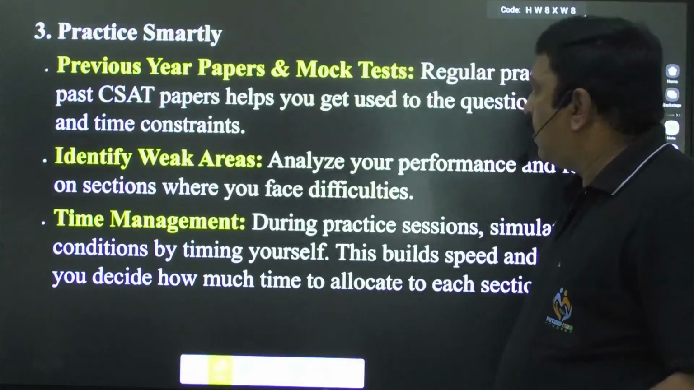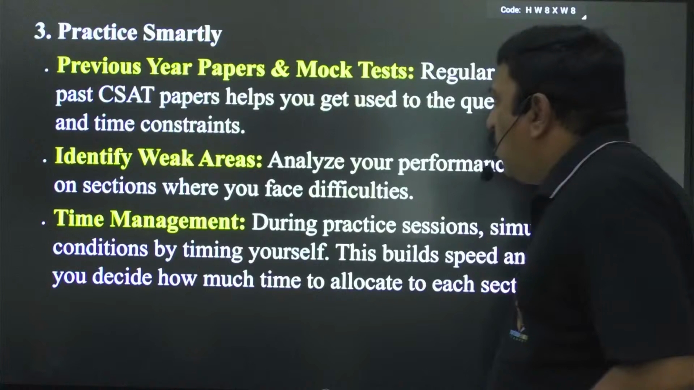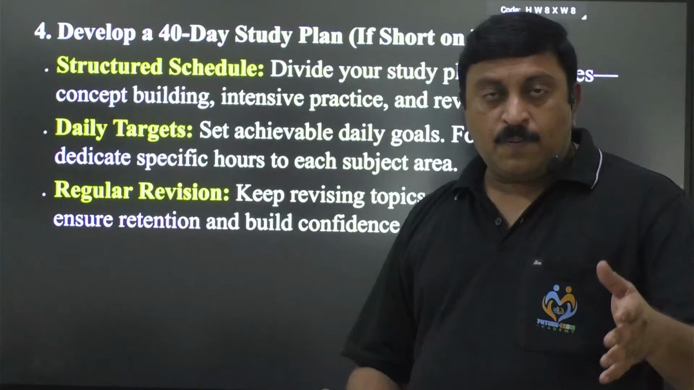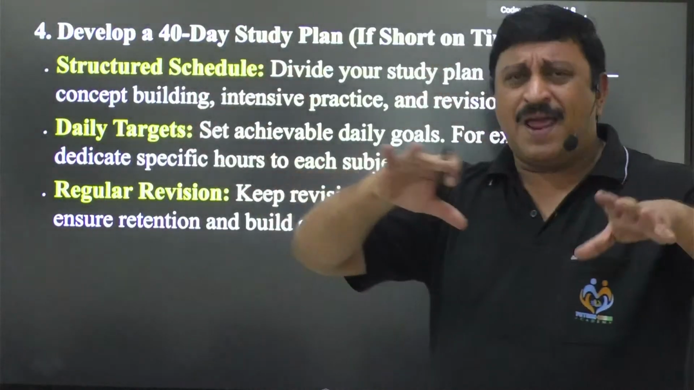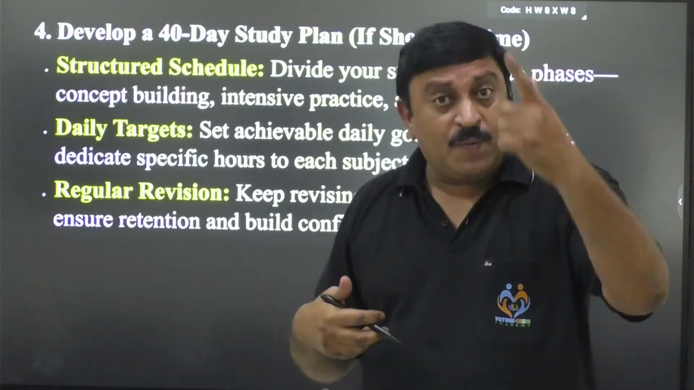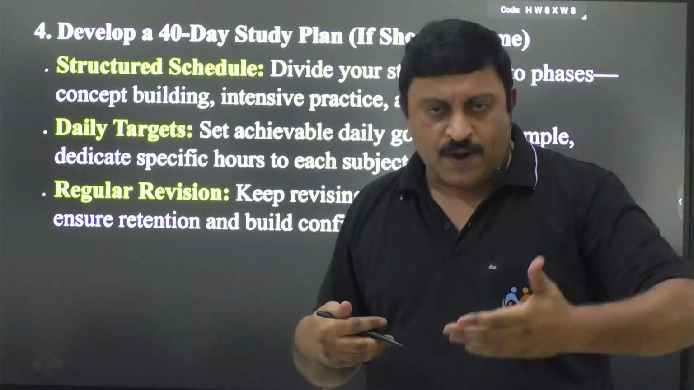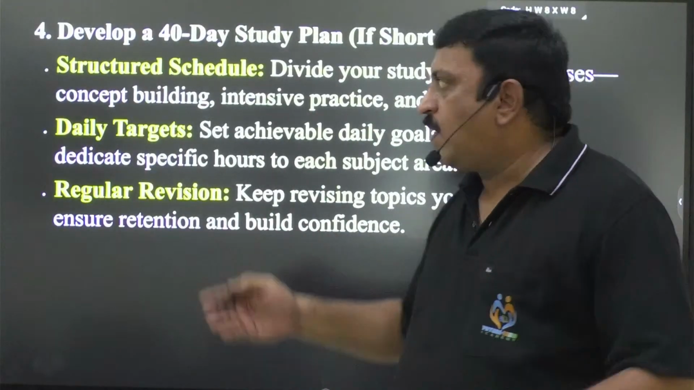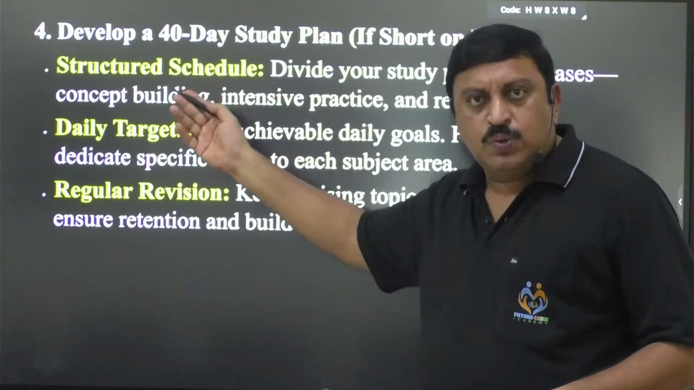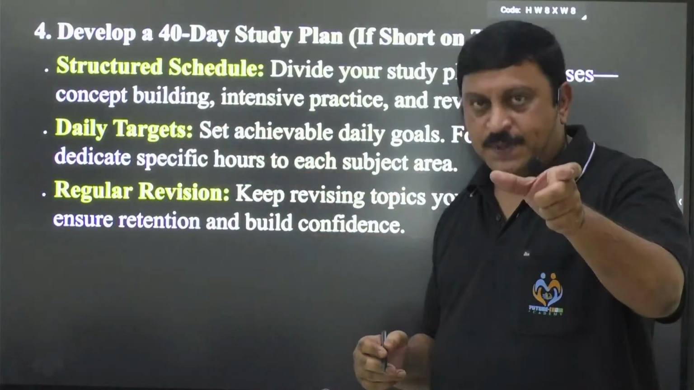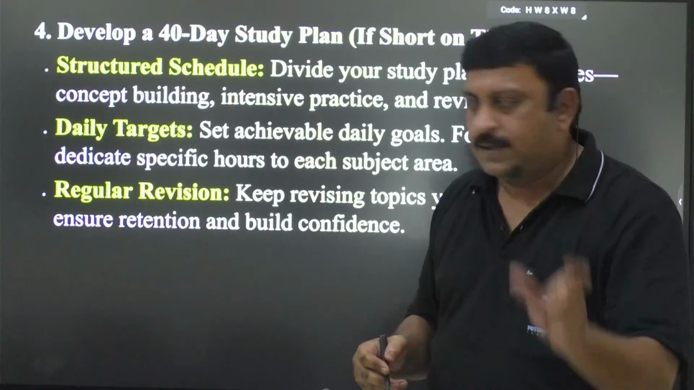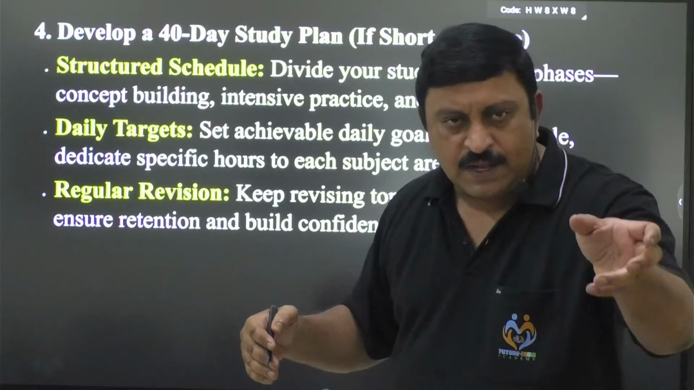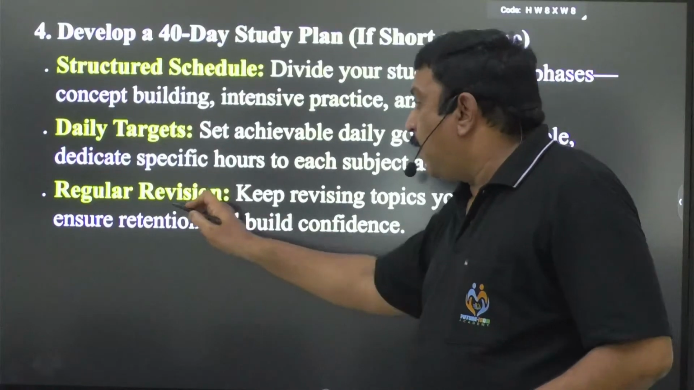And always our strategies will be like this only, right? Don't take much pains, and time management we definitely use. And now you develop a 40-day study plan. Everybody should have a plan of action. So a 40-day plan or 50-day plan, something will be there. But now, since the time is less, we make a 40-day plan and do a structured schedule. Later, daily targets must be there: which topic to be done, which topic to be done, like that. Take a combination of both arithmetic and reasoning, 1 hour this one and 1 hour that one, like that you can try. And regular revision.